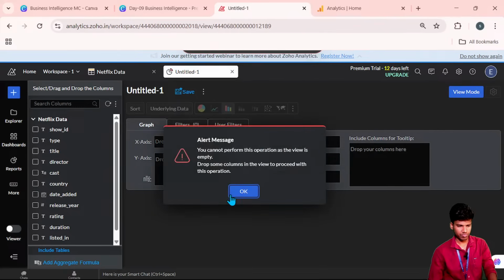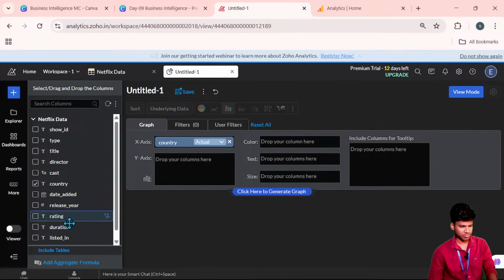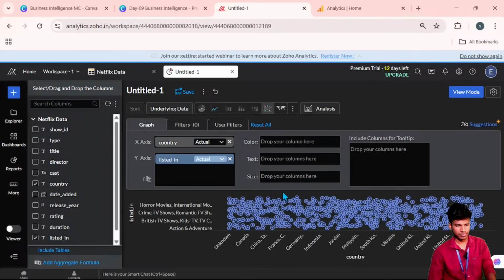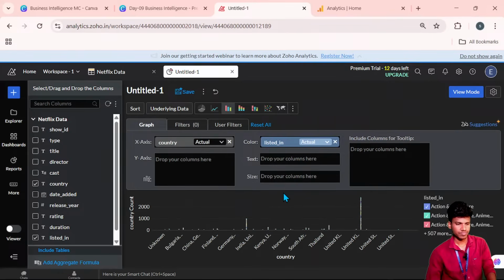We'll go country wise. I can give that genre. Click to generate that. Okay, so wait a second.